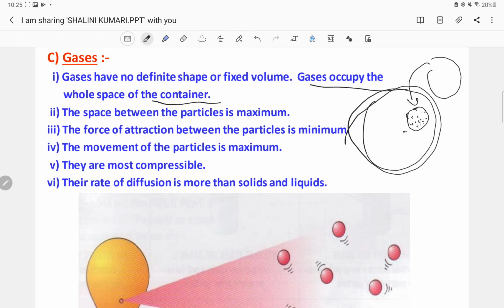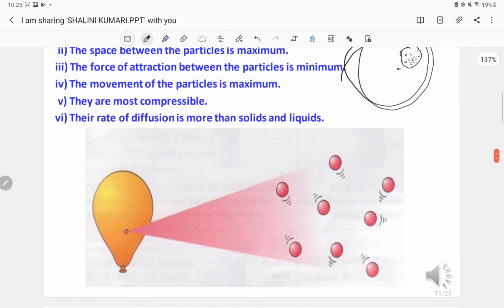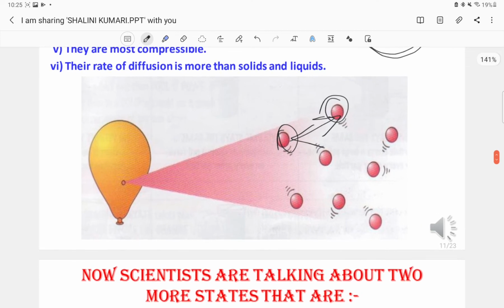It will get evenly pumped up. The space between the particles is maximum, as you can see here, one particle is here, one particle is here, so the space is the maximum in the case of gases. They are most compressible and the rate of diffusion is more than solids and liquids.